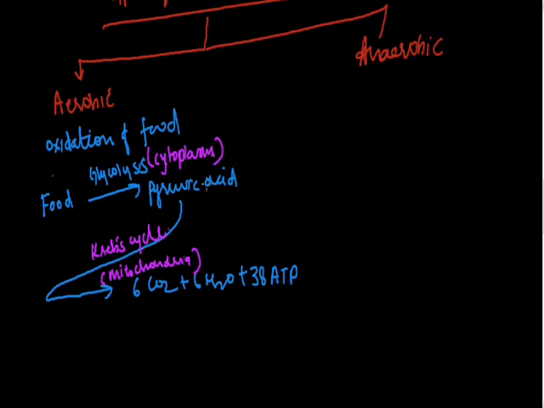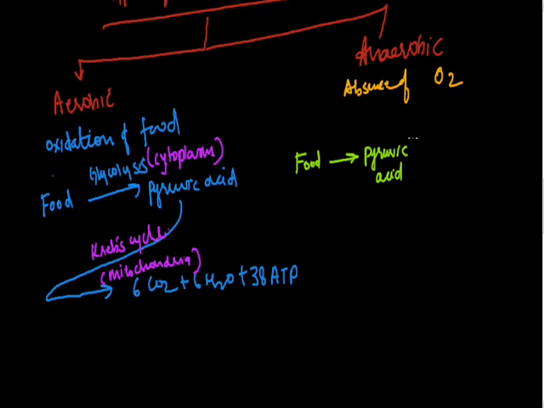On the other hand, if I talk about anaerobic respiration, in anaerobic respiration, oxidation of food material does not require oxygen as it occurs in the absence of oxygen, so it is called anaerobic respiration. In this anaerobic respiration also, the first step is almost the same: food is getting converted to pyruvic acid with the same process called glycolysis, which occurs in the cytoplasm of the cell.